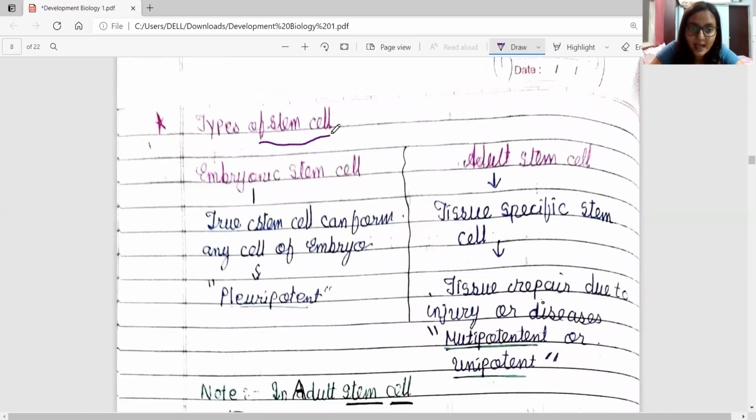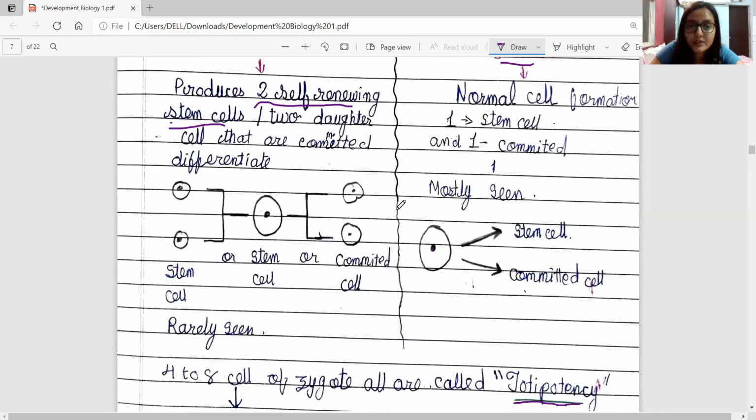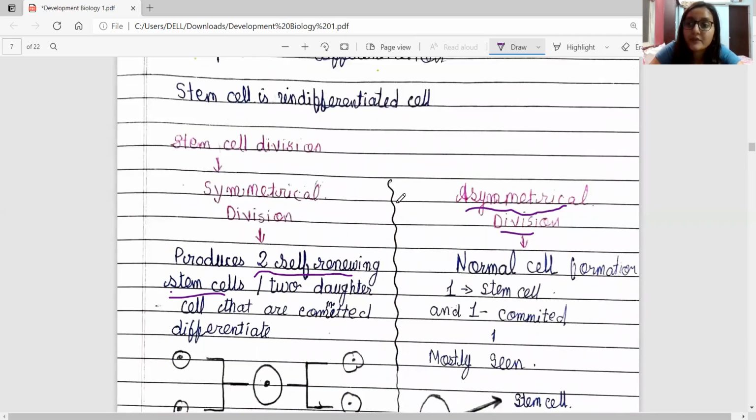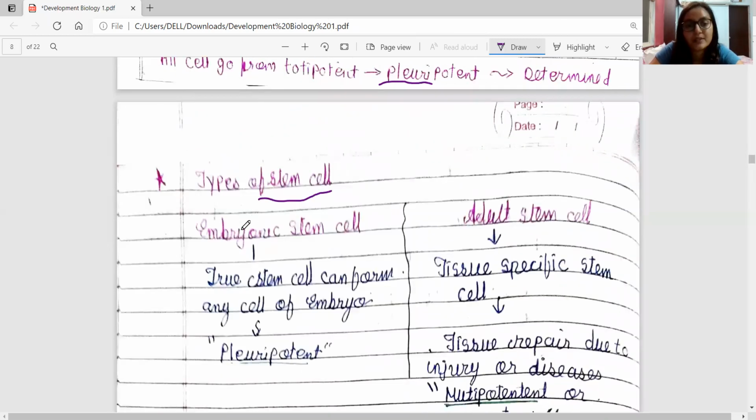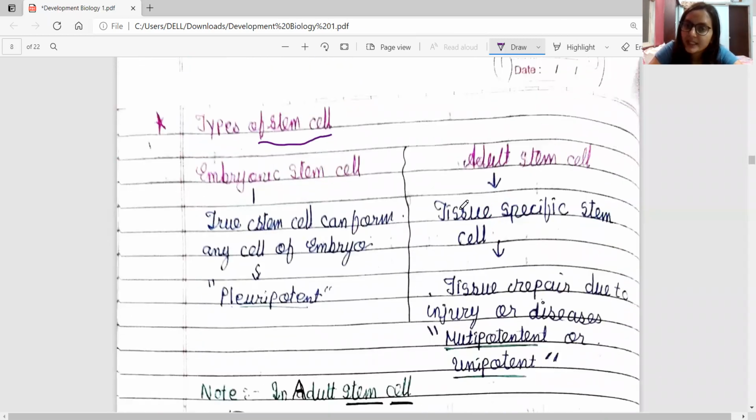Now, types of stem cells. These were the two types of stem cells on the basis of cell division, but there are different types of stem cells also: embryonic stem cells and adult stem cells. What are embryonic stem cells? True stem cells can form any cell of the embryo. If a cell can form any cell of the embryo, then such a cell is called a pluripotent cell.